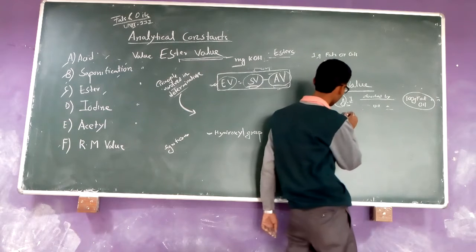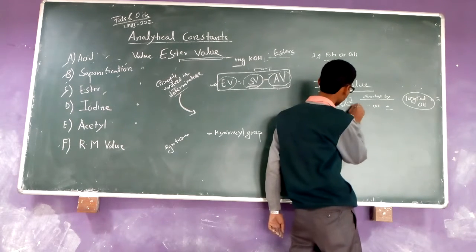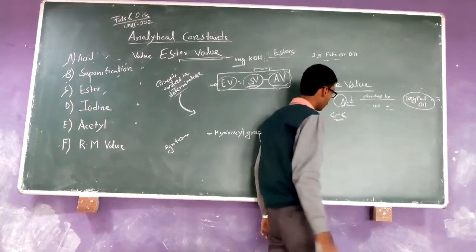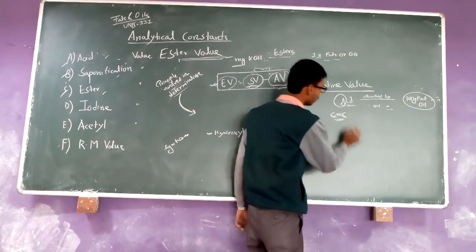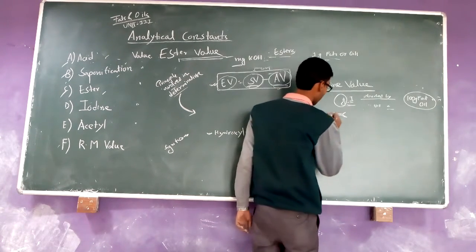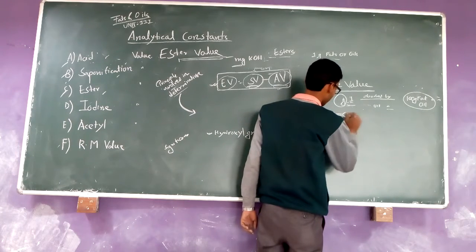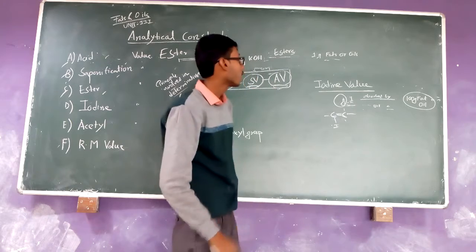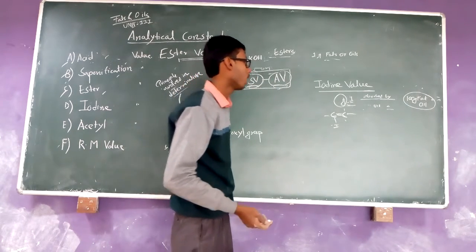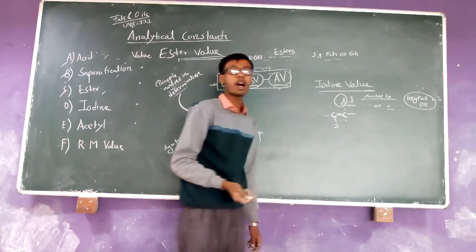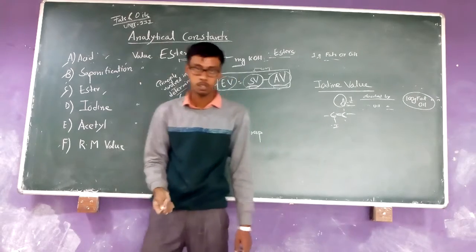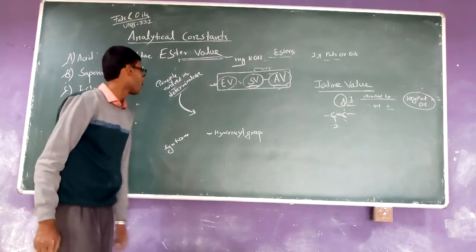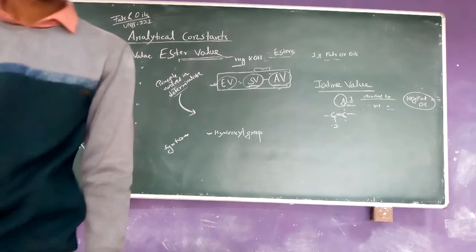When iodine reacts with the fats and oils, it is added at the unsaturated part of the fat sample, that is the carbon-carbon double bond. So you can say that iodine value indicates the degree of unsaturation of fat samples. Now going to the principle involved in the determination of iodine value.